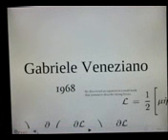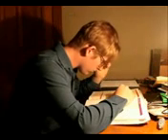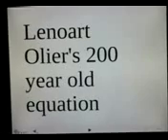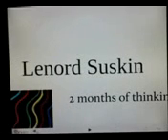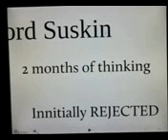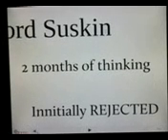Gabriele Veneziano, 1968, rediscovered an equation in a math book that seemed to describe the strong forces. Leonhard Euler's 200-year-old equation. Leonard Susskind figured that according to string theory, the strings had to be wiggling as well as being elastic. He took 2 months of thinking to decide this.